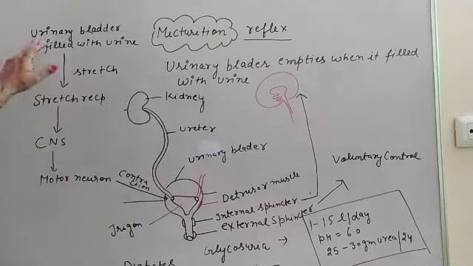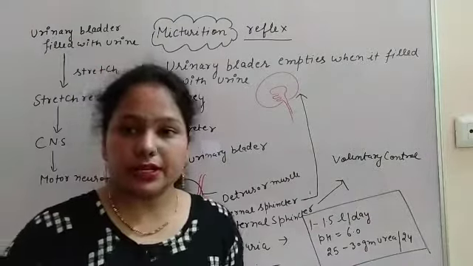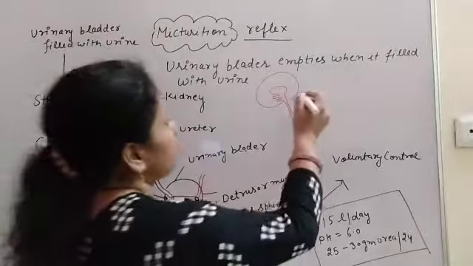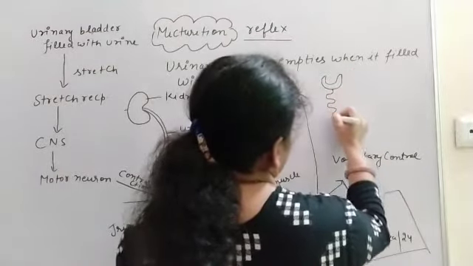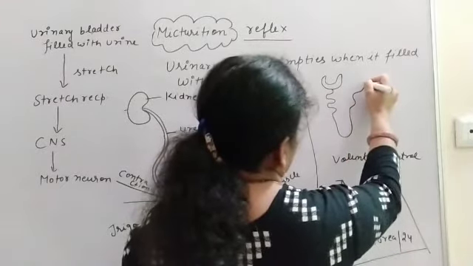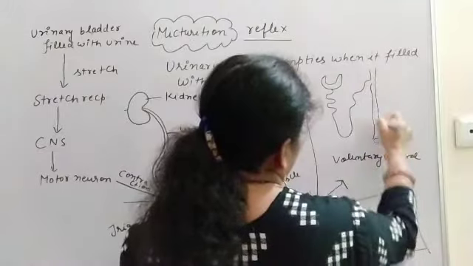Firstly, the urinary bladder is filled with urine, because the urine is formed by the nephrons. There are millions of nephrons in the kidney, with different parts. We already did their structure, their function, and the regulation of kidney function.